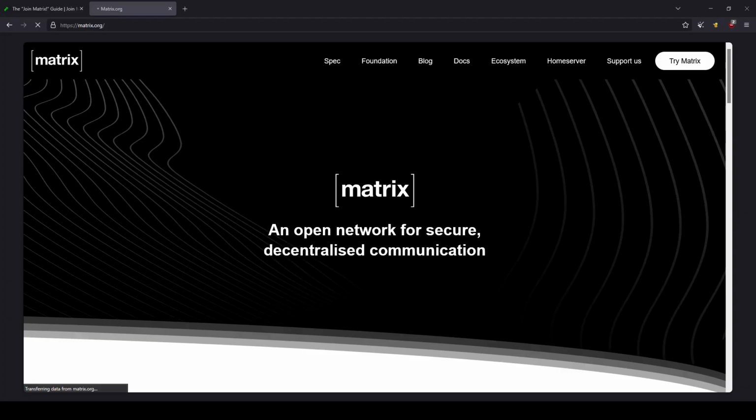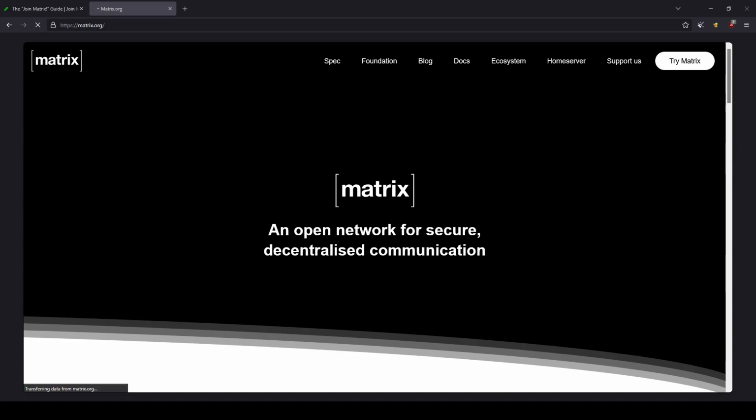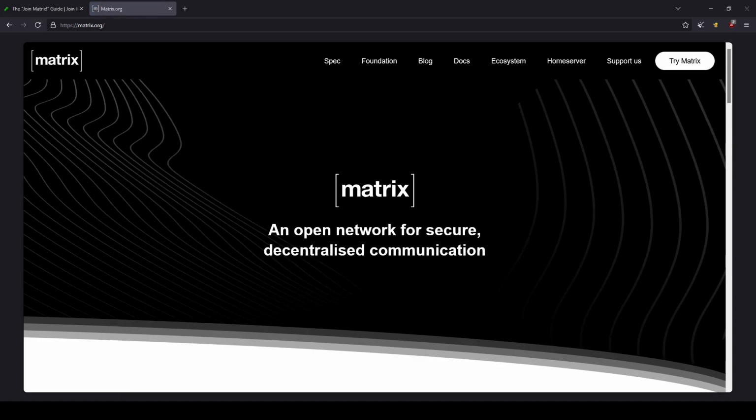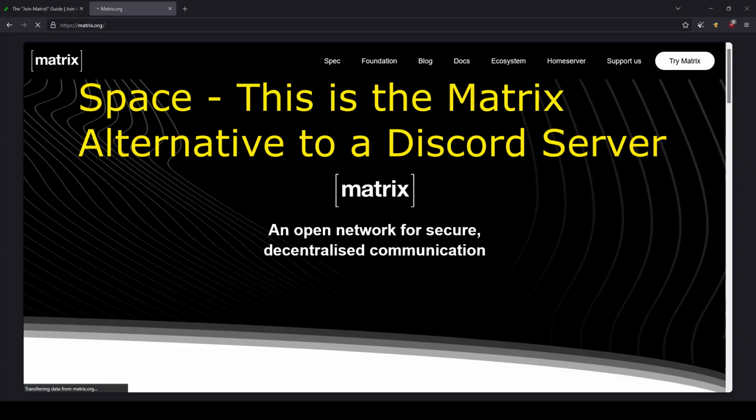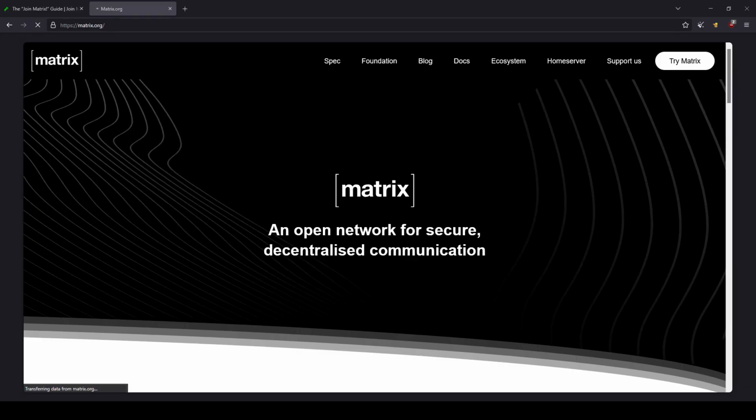This is a how-to video so you know how to join my Matrix space, as that is my choice of Discord alternative. First, I will cover terminology. Space. Space is the Matrix equivalent of a Discord server. Discord is fast and loose with their server definition, but Matrix actually understands what the word means and uses it appropriately. So instead, they use the term space.